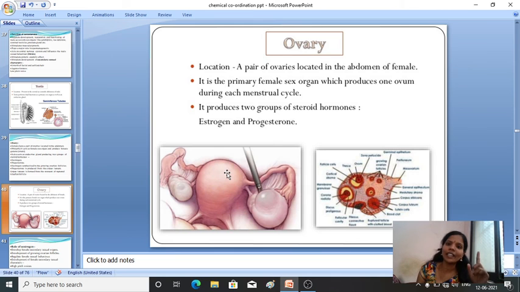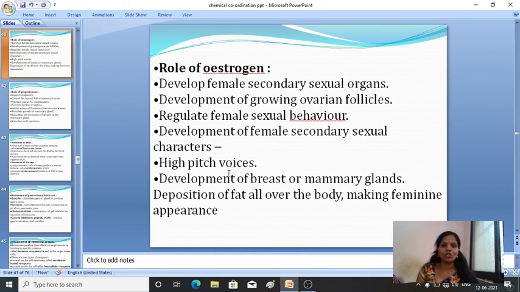So after completing every menstrual cycle, one ovum will be released. It produces two groups of steroid hormones: one is estrogen and the other is progesterone. Estrogen and progesterone will be released. Then the role of estrogen: development of female secondary sexual organs, development of growing ovarian follicle. Then it regulates female sexual behavior and development of female secondary sexual character. So these are the functions of estrogen.